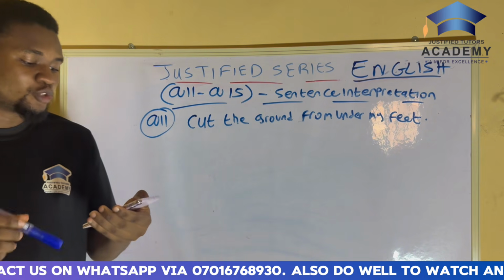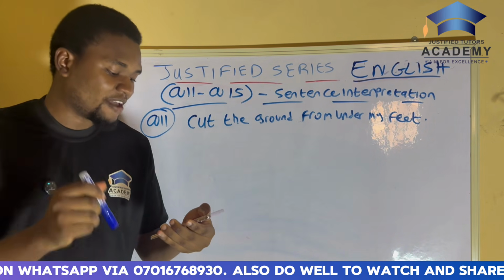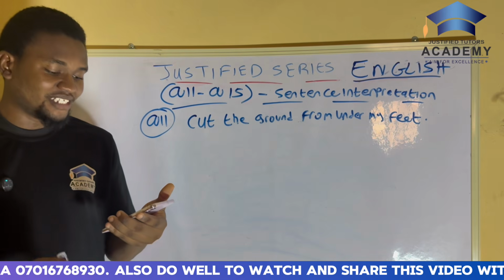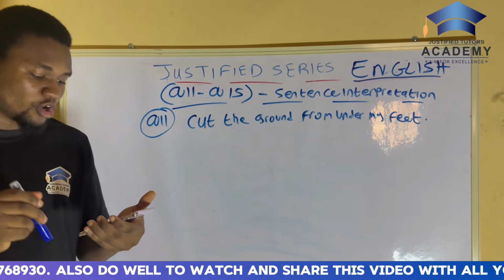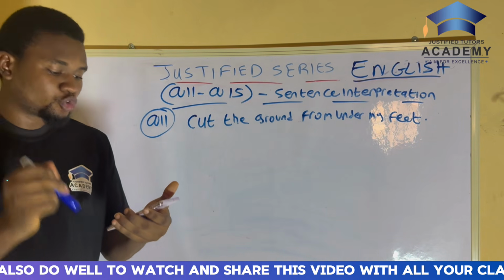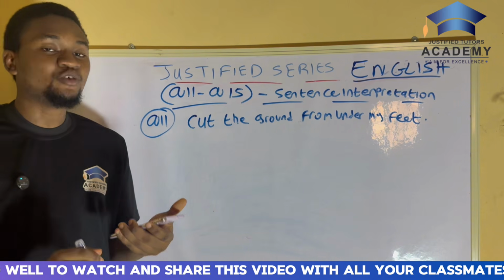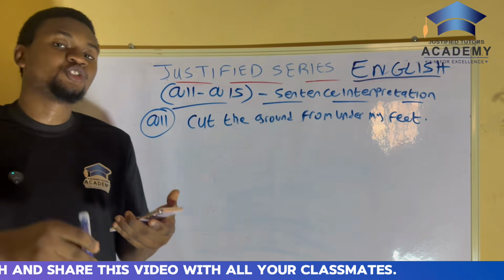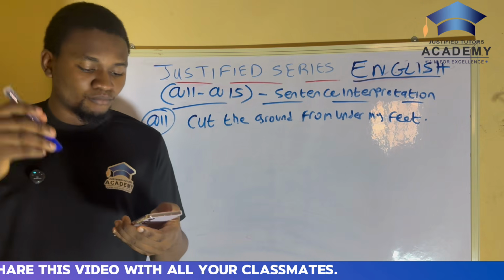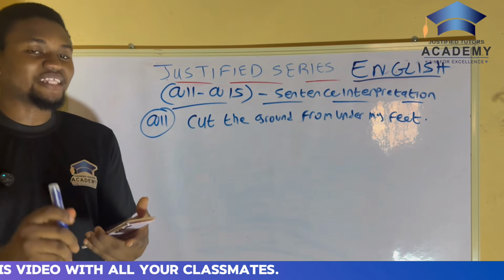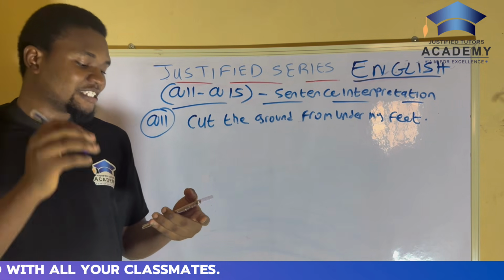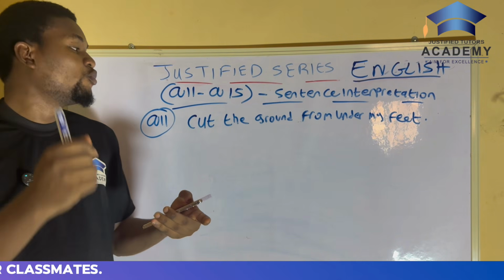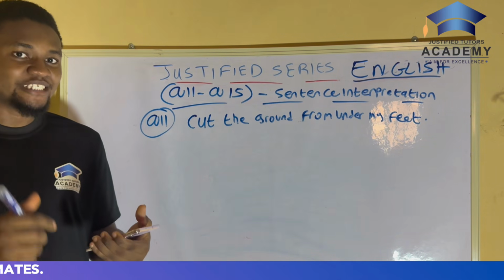Now, what does it mean to cut the ground from under my feet? This particular phrase is an idiomatic expression that means to suddenly make someone's position or argument much weaker. So in this context, in this particular sentence, it means that revealing the information will ruin the speaker's plans.